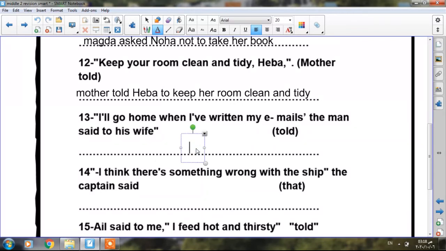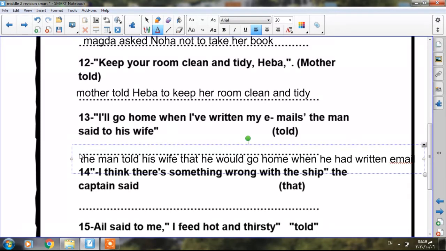So let's read the answer. The man told his wife that he would go home. We changed the tense. Will became would. He would go home when he had written. We changed have to be had. Okay, when he had written emails.